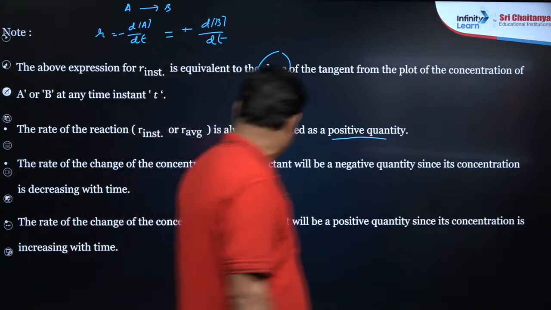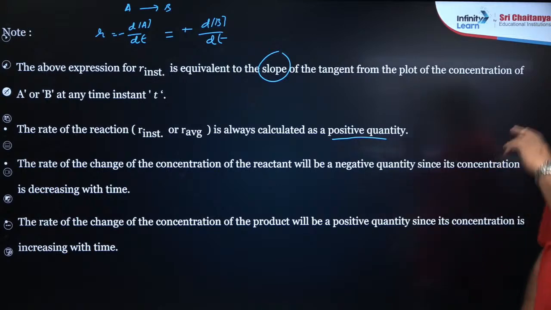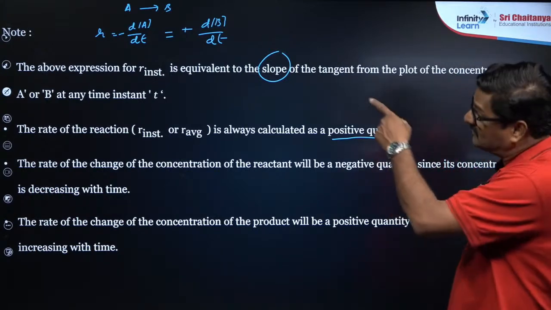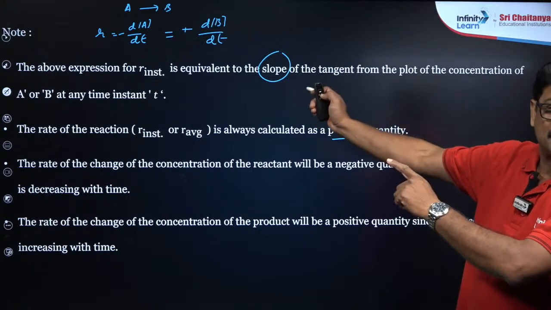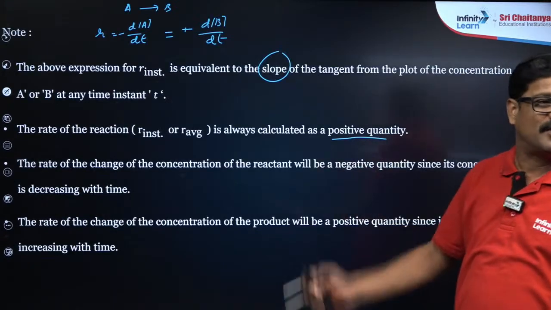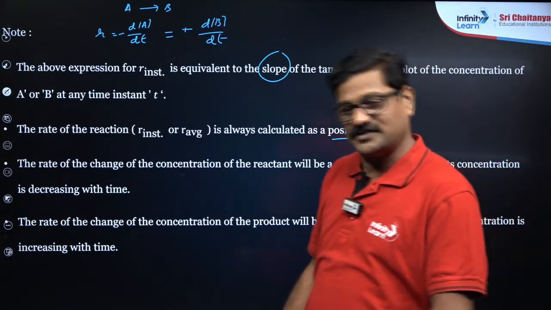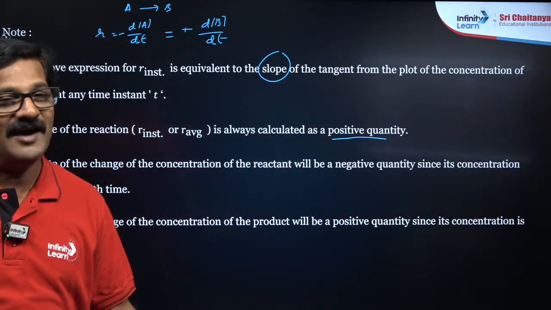Also the rate of change in the concentration of the product will be a positive quantity, since the concentration is going to increase. That's the reason why I have intentionally given a negative value and a positive value over there, right? So these are the noteworthy points you need to know about the rate of the reaction, whether instantaneous rate or average rate.